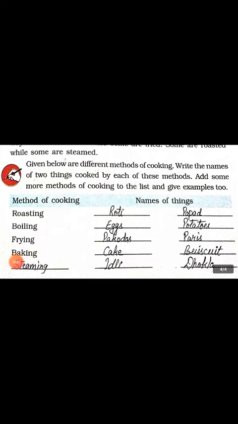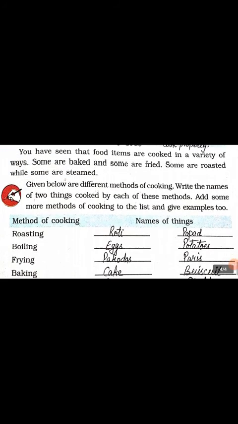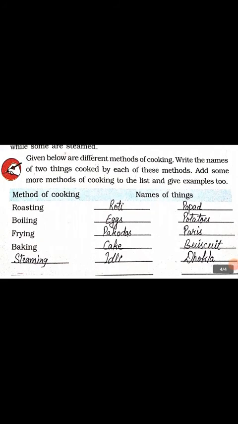The fourth method of cooking food is baking. We bake cakes and biscuits before eating. And the fifth is steaming. Idli, dhokla, and there are many foods that are steamed before being eaten. So this is the first part of the chapter.